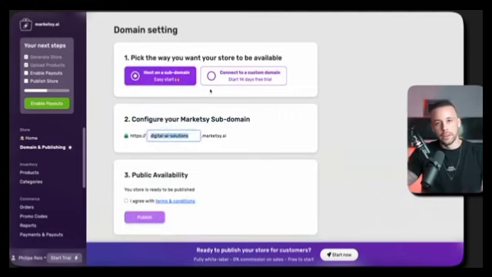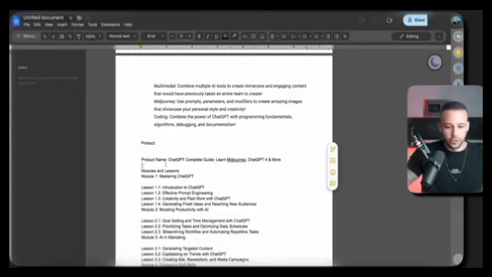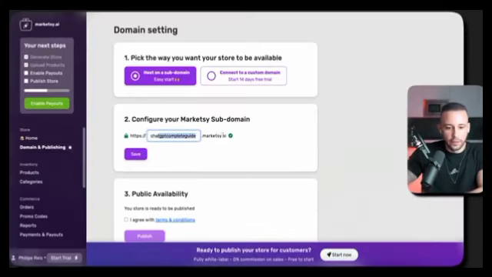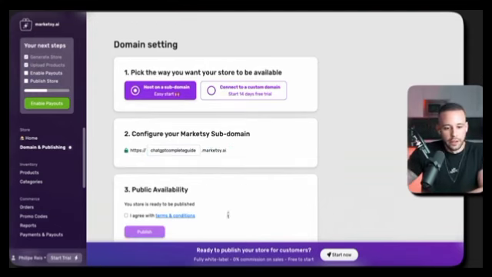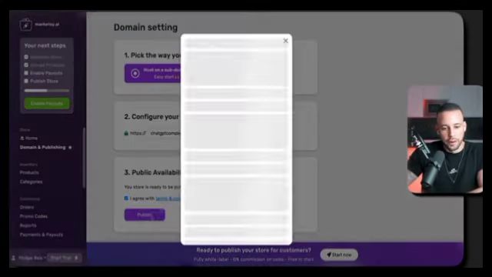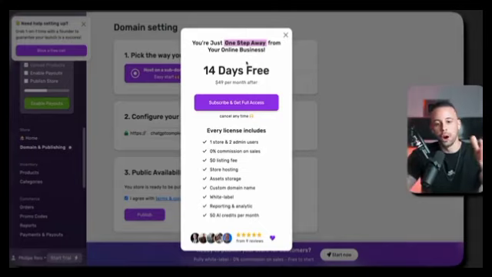Here, I would highly recommend that you put the name of your product. In my situation here it is ChatGPT Complete Guide. Let's just put this in. ChatGPT Complete Guide.markety.ai. Just click save. Public availability. I agree with the terms and conditions. Let's click publish. Now, once you hit this step, Markety is a paid product. So it will give you 14 days for free, which is more than enough if you follow this video to start making money ASAP.